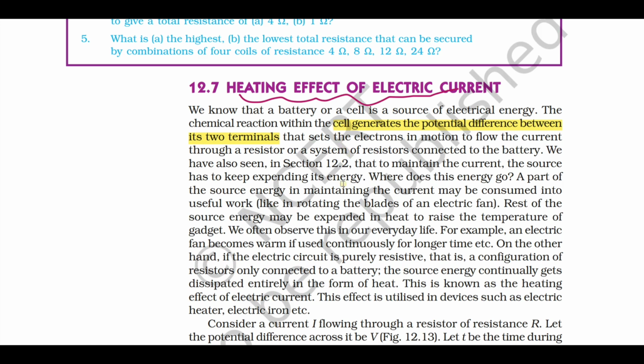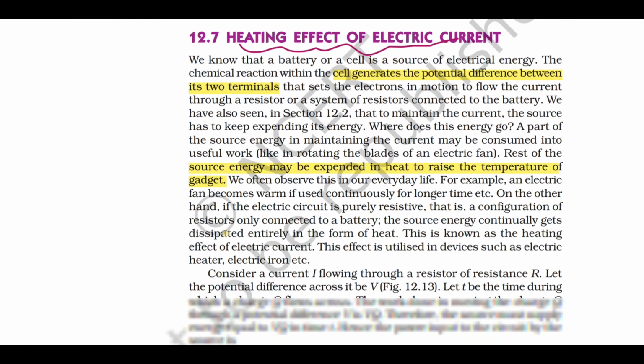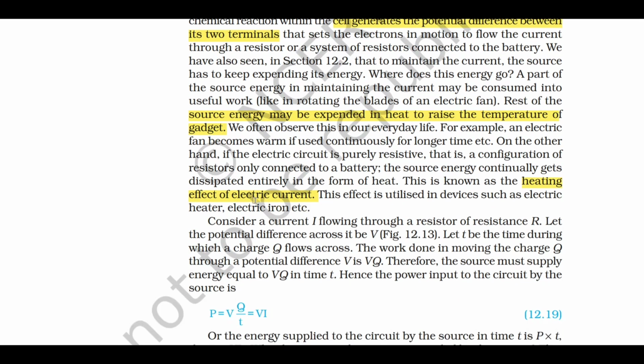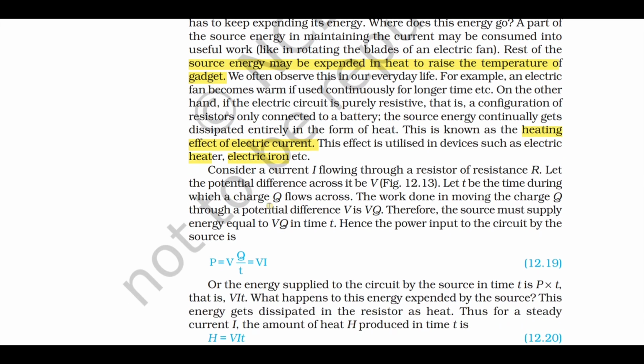Now, a part of source energy in maintaining the current may be consumed into useful work, but the rest of the energy is expended in the form of heat, right? Now that effect is called as what? The heating effect of electric current. So this heating effect is utilized in a few devices like electric heater, electric iron box, electric toasters, etc.